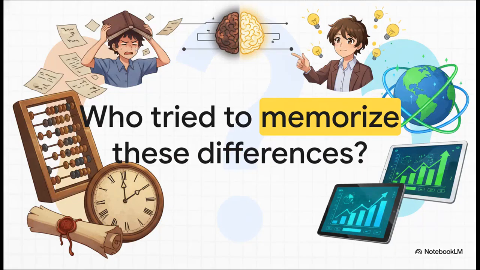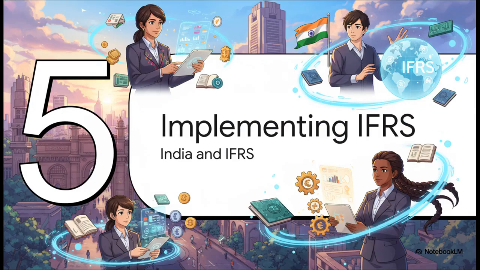एक सच बताऊं और बिल्कुल ऑनेस्टली जवाब देना, किस किस ने इन डिफरेंसेस को लाइन बाय लाइन वर्ड फॉर वर्ड रात भर रटने की कोशिश की है? ये मिस्टेक बिल्कुल मत करना, because if you just understand the logic that Indian GAAP is conservative and looks at the past, while IFRS is global, modern, and looks at current fair value, you can generate 5 difference points on your own during the exam. Stop memorizing, start visualizing.